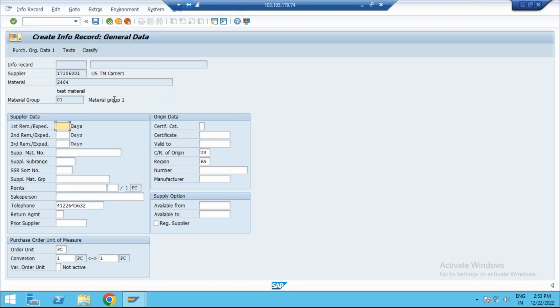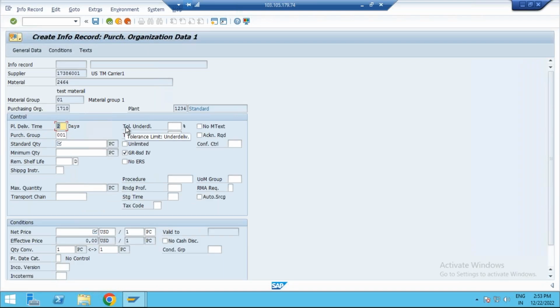So yes, team, everyone, the purchasing info record also looks the same, right? The purchase info record we previously observed. Give me one second, madam.